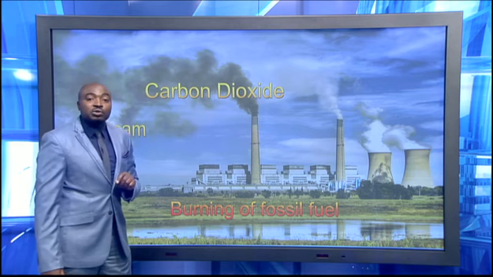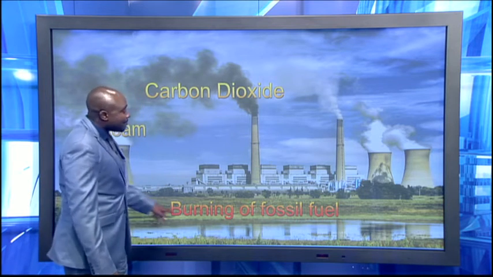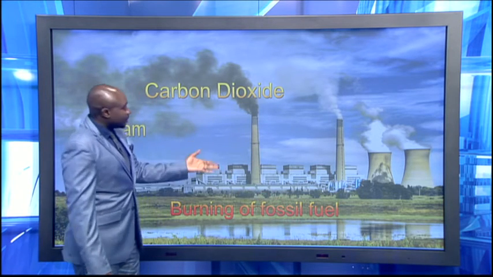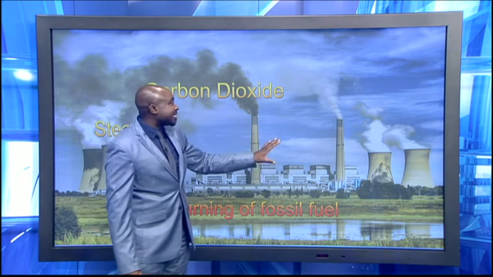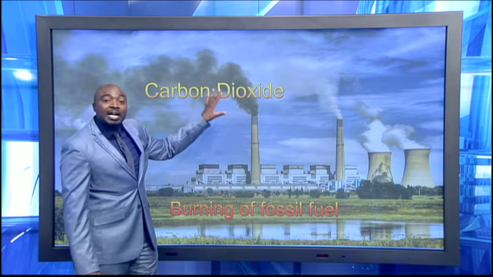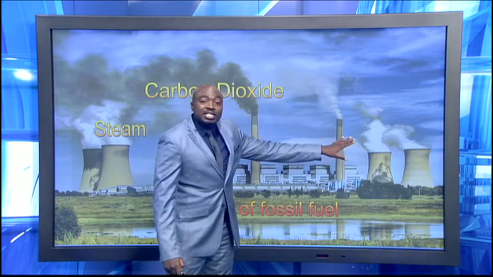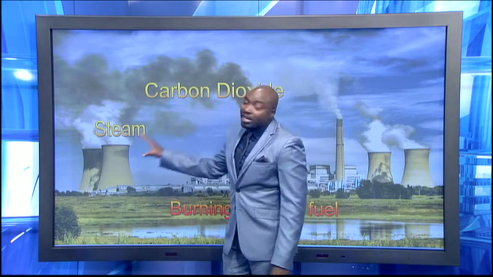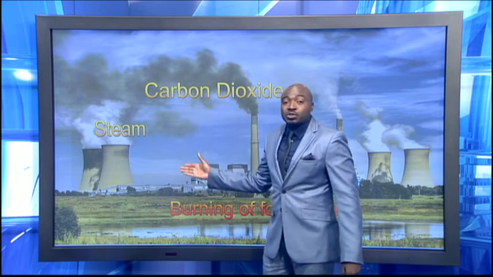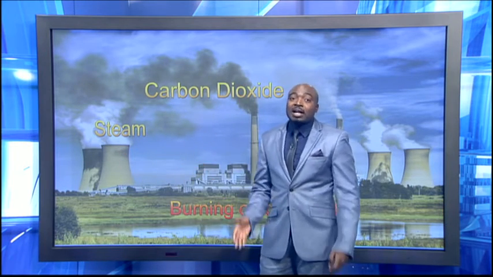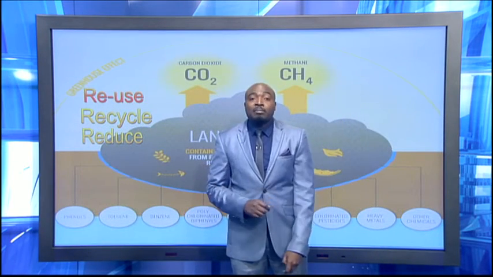Now, what are we doing to cause such things to happen? Well, burning of fossil fuels. On this picture, what we're seeing is carbon-rich gases, and this is mostly moisture. This is not carbon dioxide. We are producing electricity in this picture, and also as we drive our cars, we're producing a whole lot of carbon dioxide.